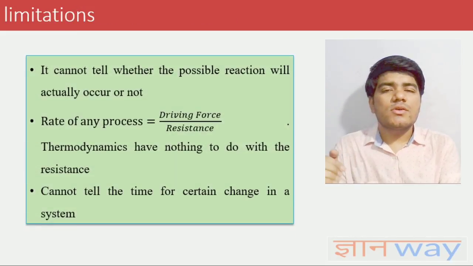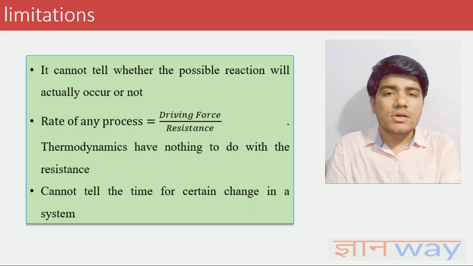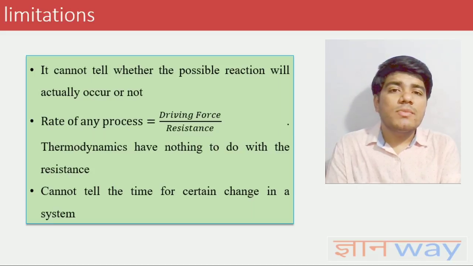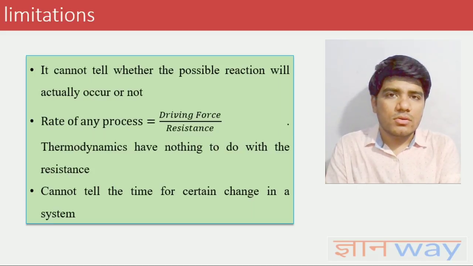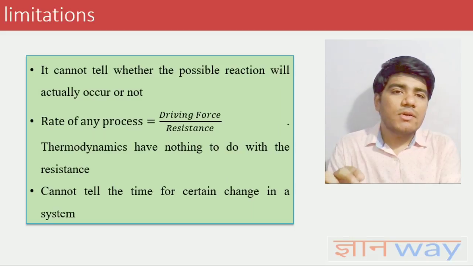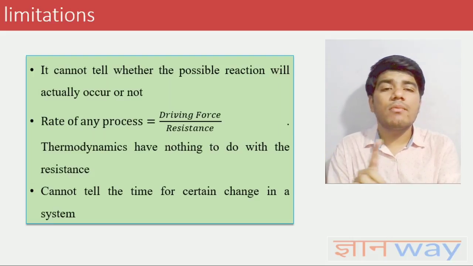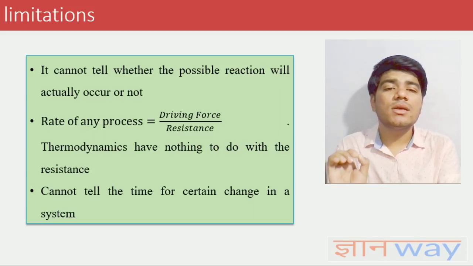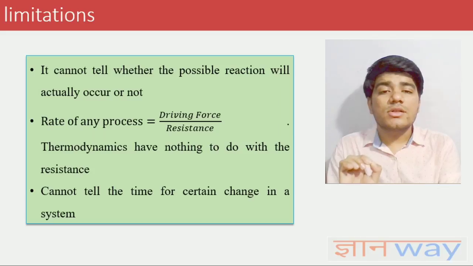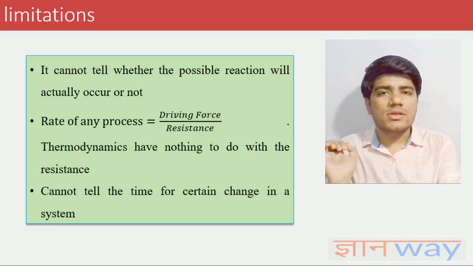There are some limitations of thermodynamics. We have already discussed that it cannot tell whether a possible reaction will actually occur or not. The rate of a process is given by driving force divided by resistance. Thermodynamics can tell about the driving force, but it never tells about resistance. It has nothing to do with the resistance. It cannot tell the time for a certain change in a system.